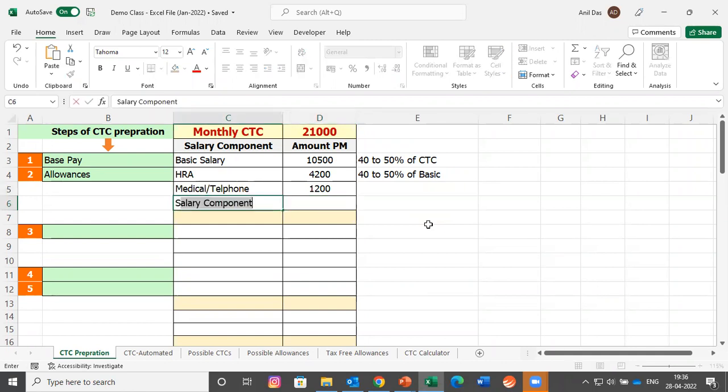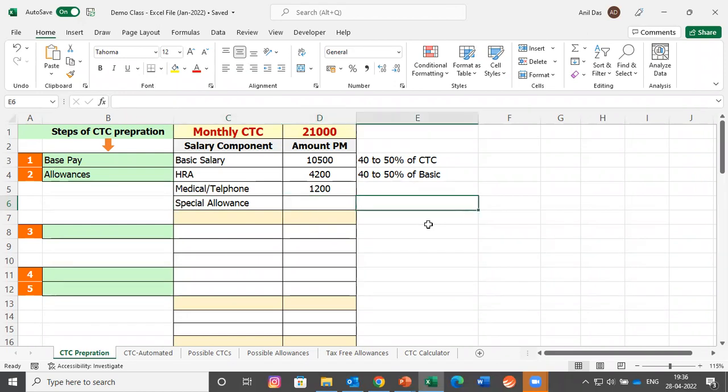Let me pick one more which is very much common in nature. You will see that almost 90% of the companies are going for a special allowance. Trust me, there is nothing special with this special allowance. What almost all the HR professionals are doing is choosing special allowance and leaving this column blank. Special allowance is normally used as an adjusting or balancing amount.